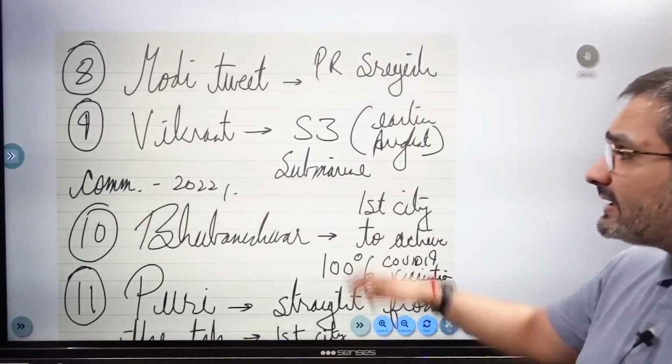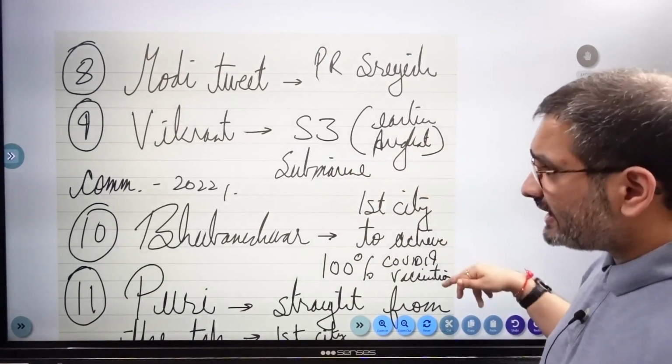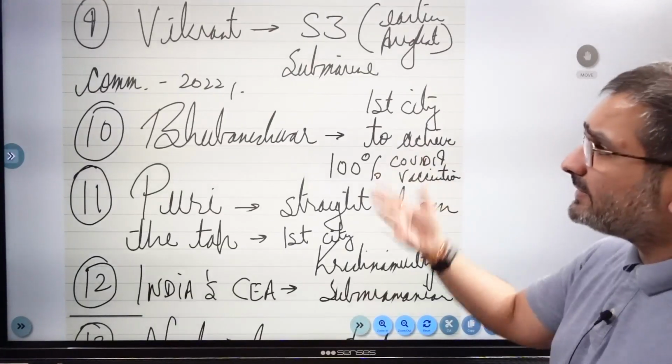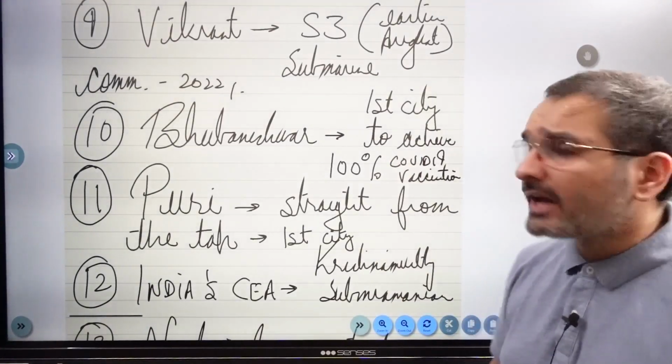And Vikrant's submarine name is S3, earlier it was called Arighat, ARIGHAT. Both of these will be commissioned in 2022. This is absolutely crucial and absolutely high probability.